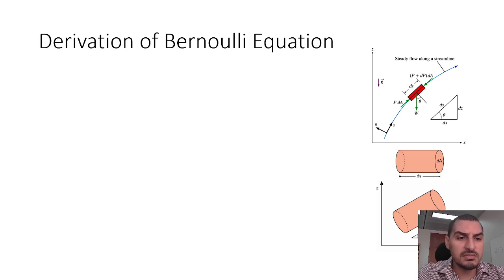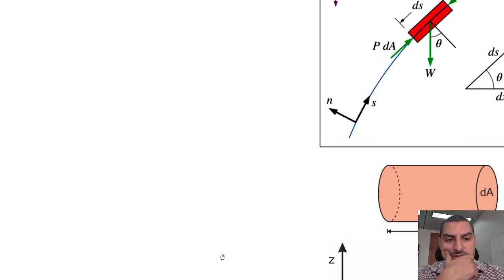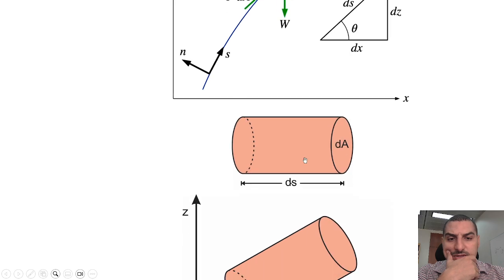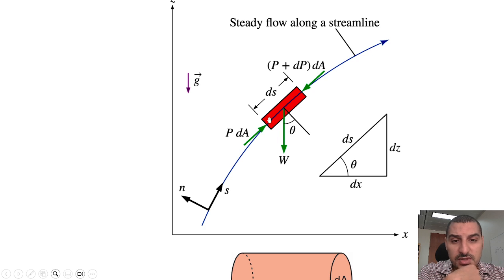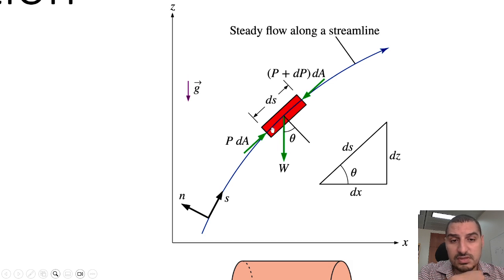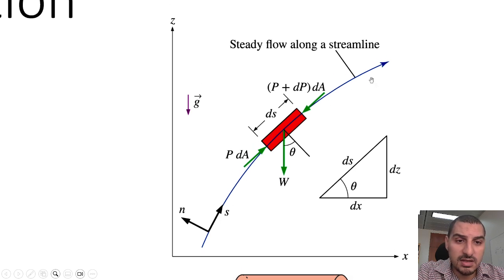So for the Bernoulli equation, as we do all the time, we are going to have a differential volume. In this case, it's a cylindrical element like this, and this cylindrical element has a length of ds and a cross-section area of dA. This is the side view of this differential volume. So this is the same thing, but from the side, and it's going in a non-linear path at a random angle.